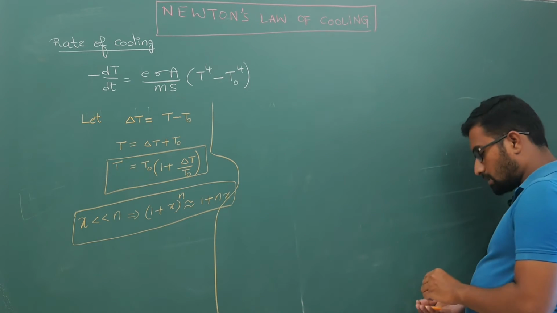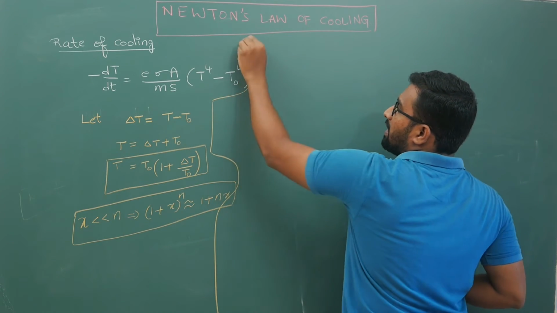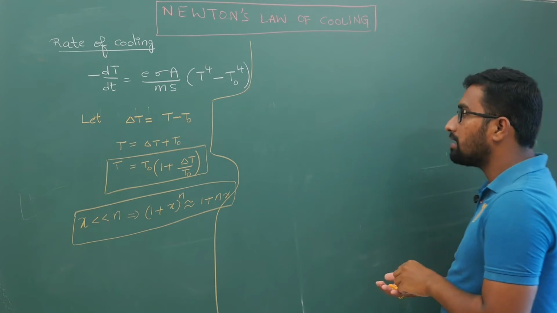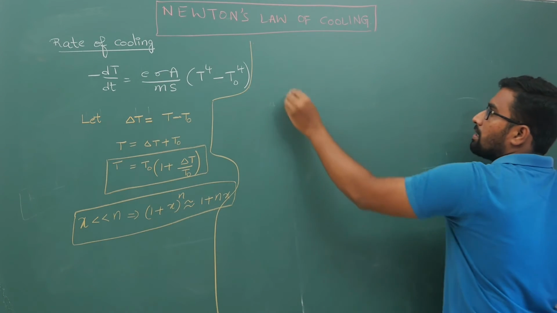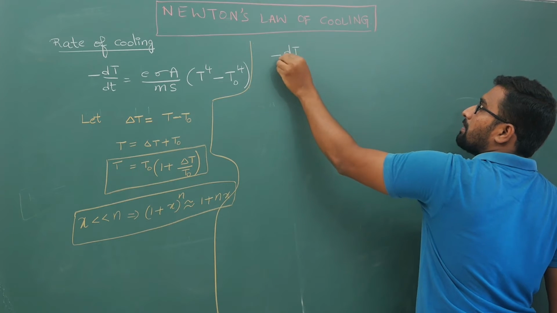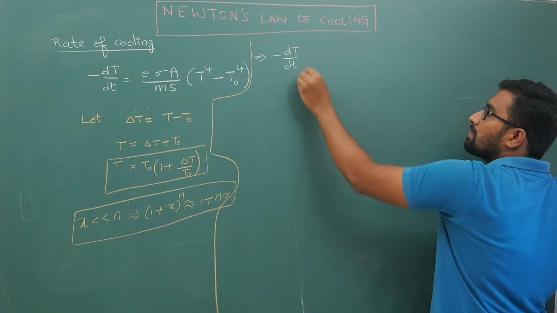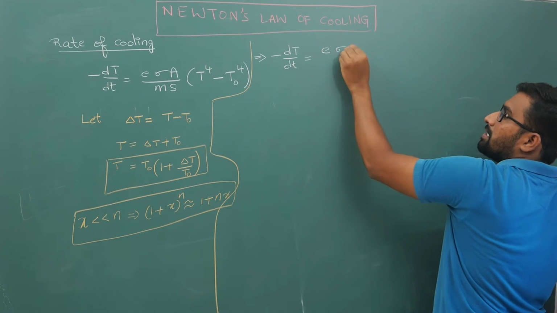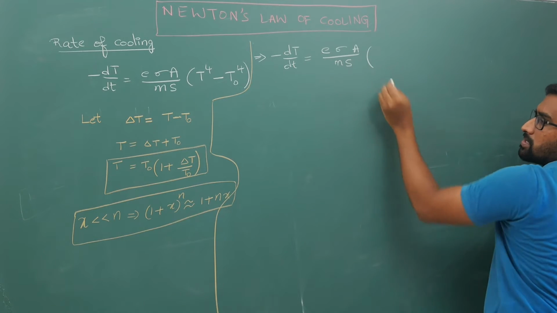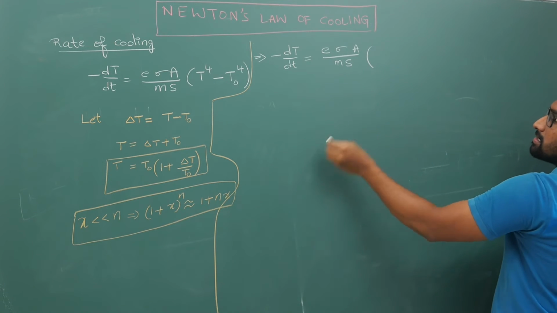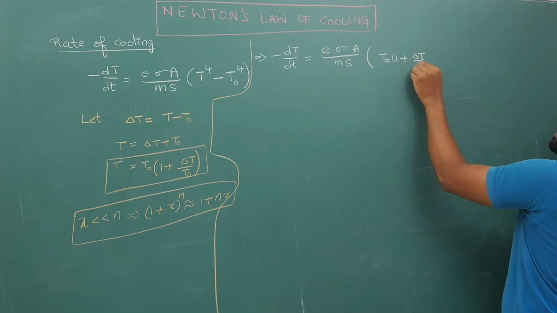So Newton's law of cooling, if you take this entire thing and express it by rearranging, minus dT by dt can be written as E into sigma into A by m into s times T to the power 4 minus T naught to the power 4, where T is T naught times 1 plus delta T by T naught.